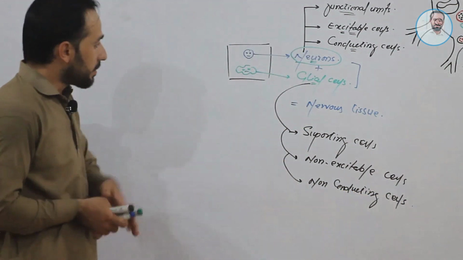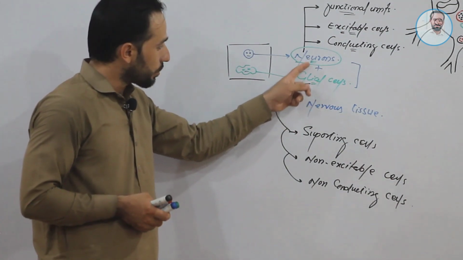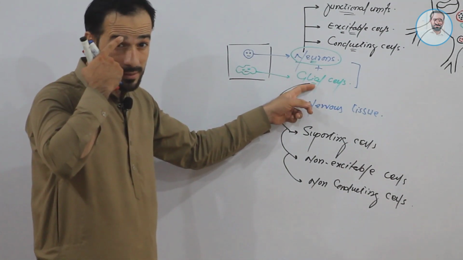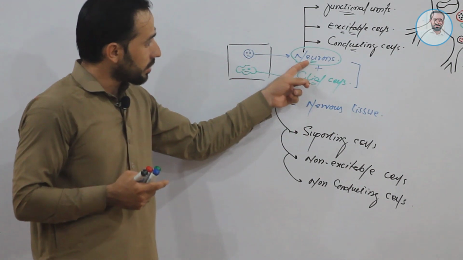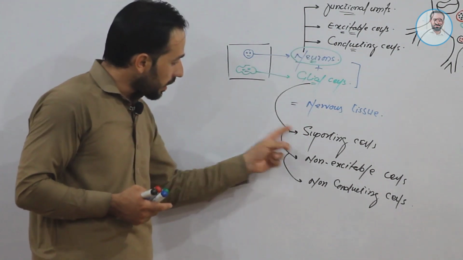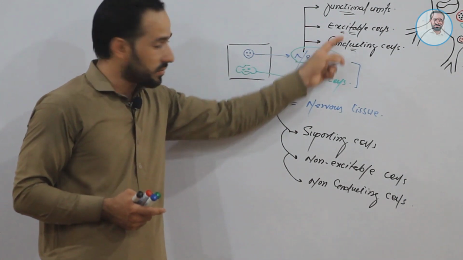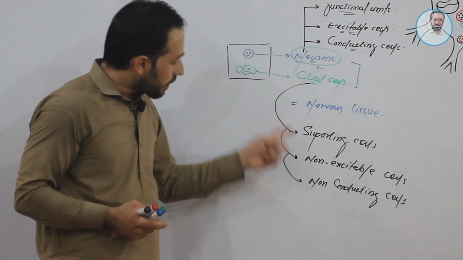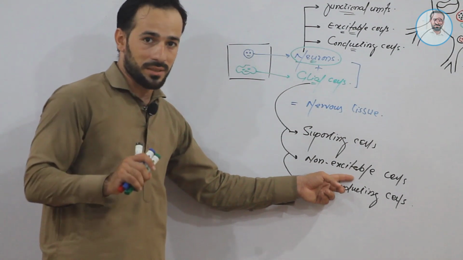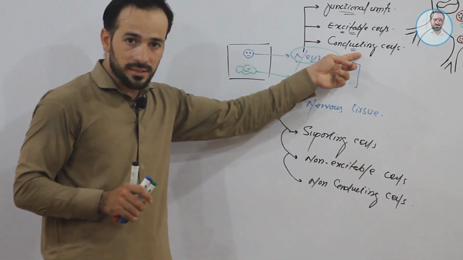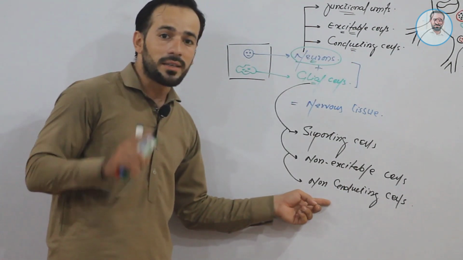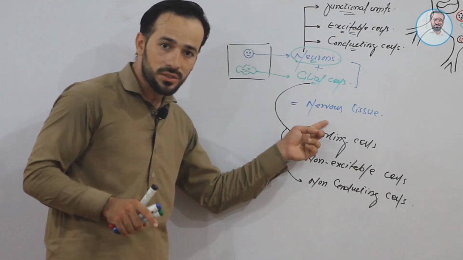Now it is clear that between the neuron and the glial cells, neurons are the functional units, glial cells are the supporting cells. Neurons are the excitable cells of the nervous tissue, glial cells are the non-excitable. Neurons are the conducting cells, glial cells are the non-conducting cells of the nervous tissue.